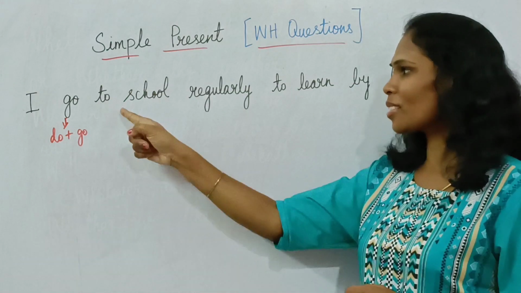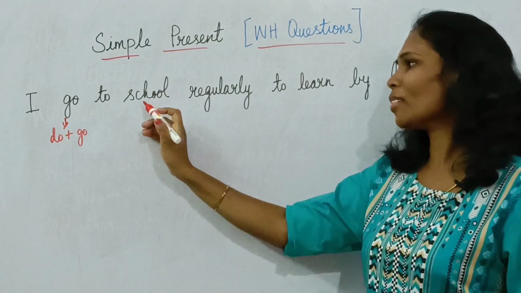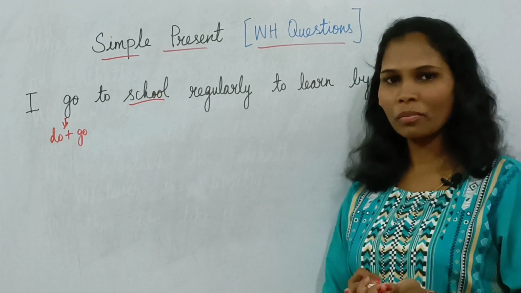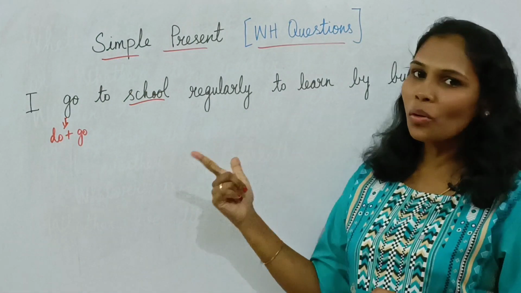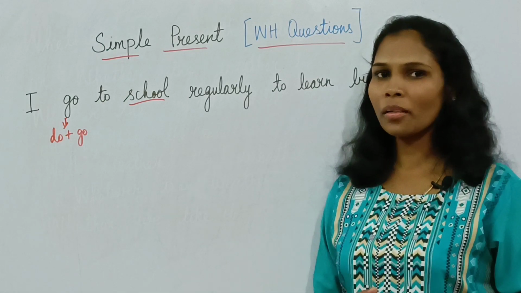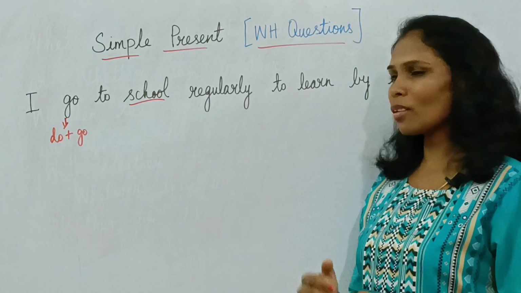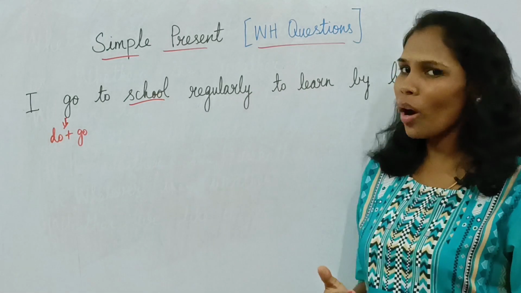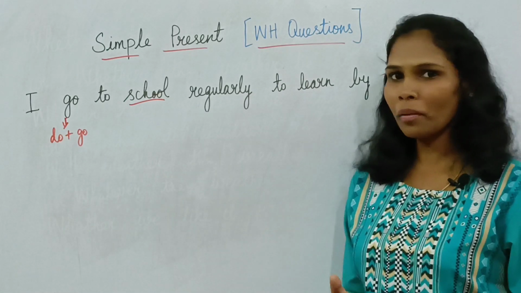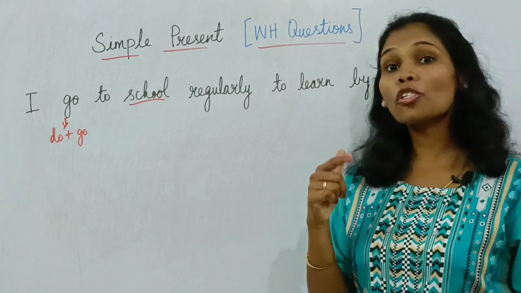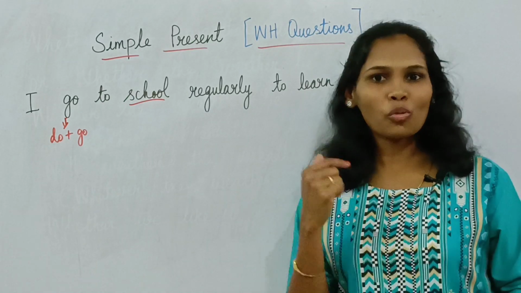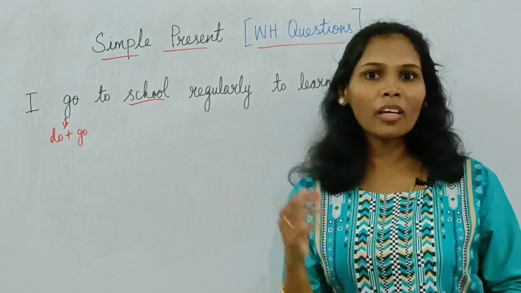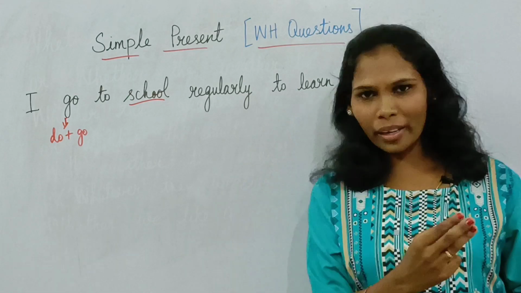So the answer is, I go regularly to school. I go to school regularly. So this is the second question: where do I go regularly? Okay, let's make another question. Now question number 3.